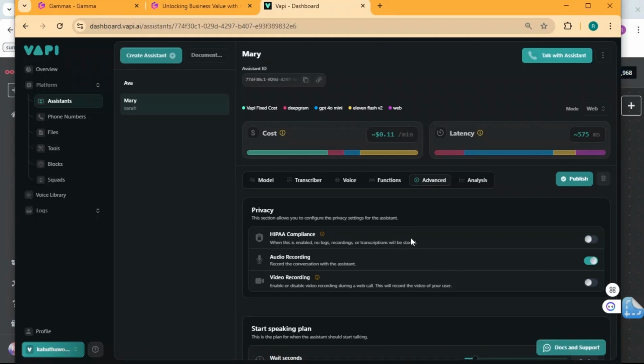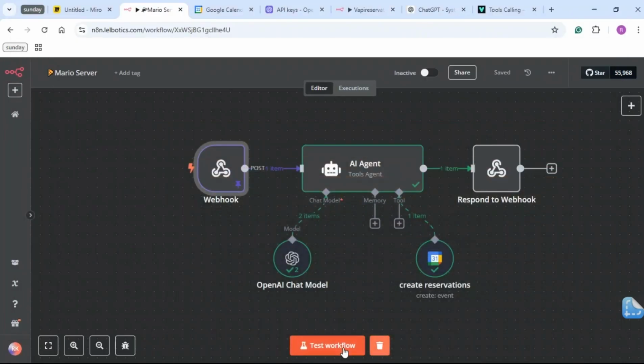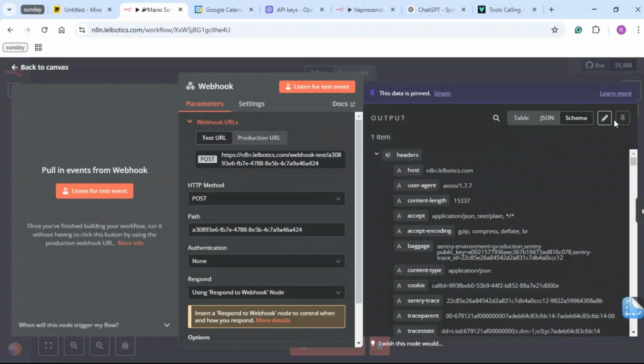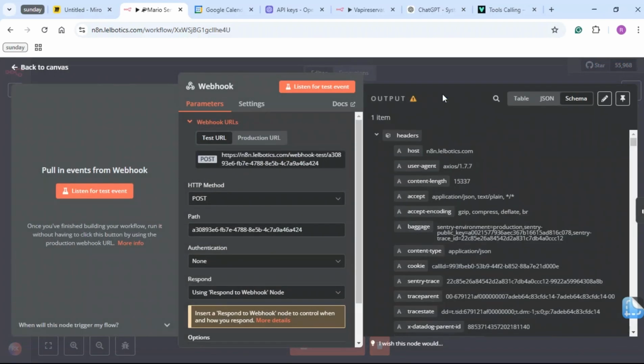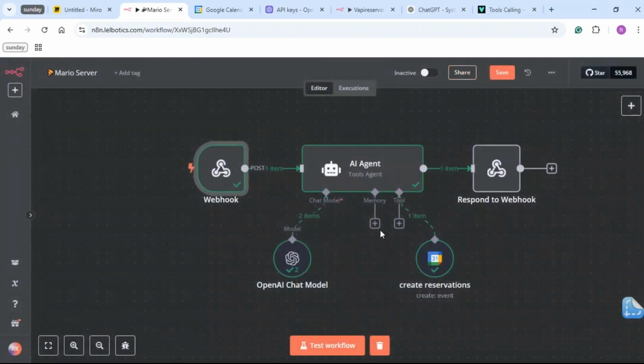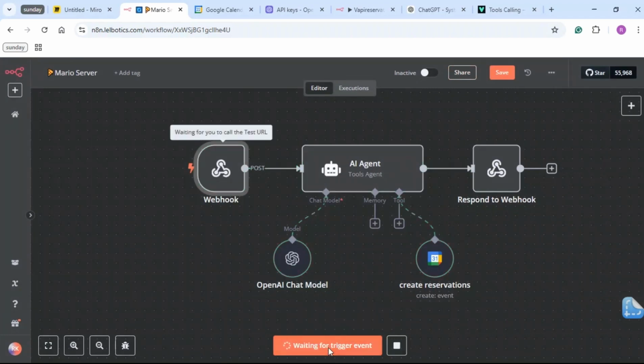So I'm back in VAPI right now, and let's check it out. Before we do that, first I need to test the workflow. I'm just going to unpin this. And guys, please learn from your mistakes. I'm forgetting a lot of things. Then test workflow, waiting for trigger.